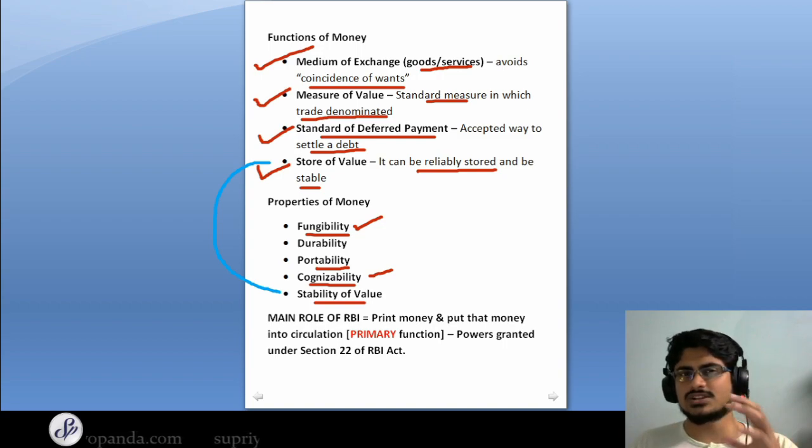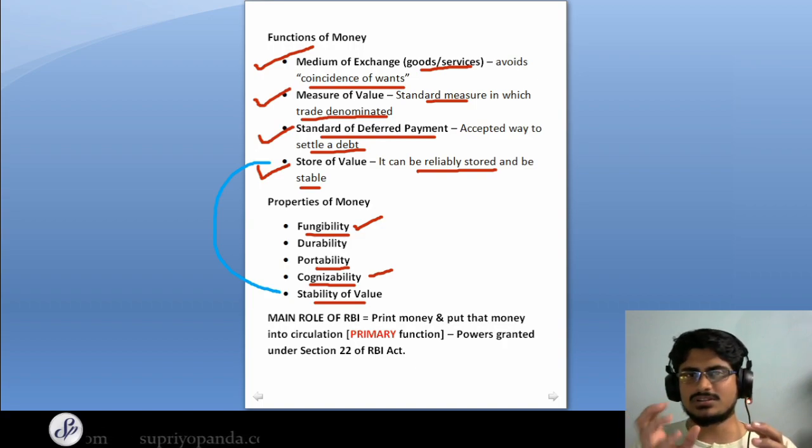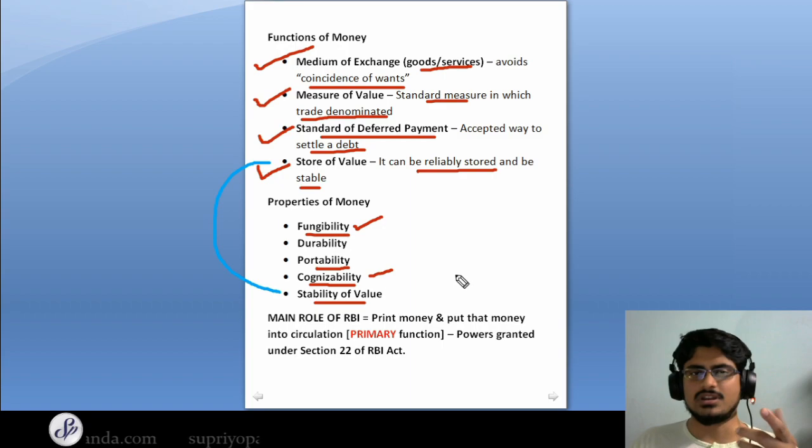This inflation thing also eats away at the stability of money, right? Physically, the money is stable because it is made up of a few compounds that do not deteriorate. However, the value can deteriorate. So understand and remember this concept of inflation that I am talking to you about.